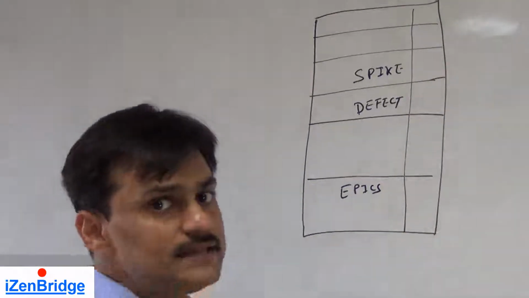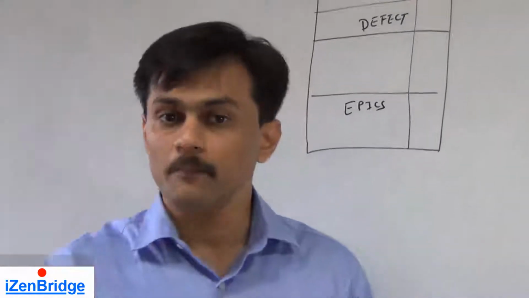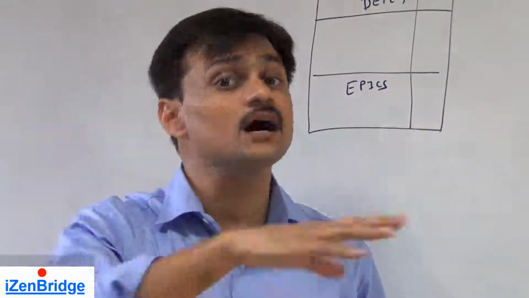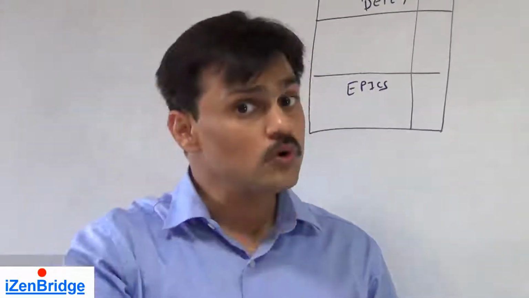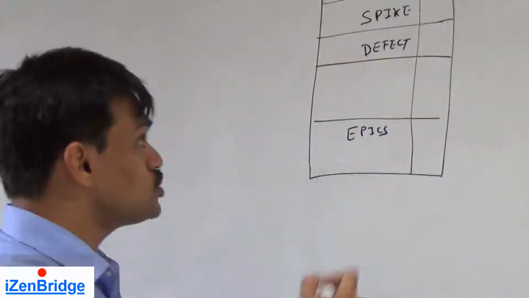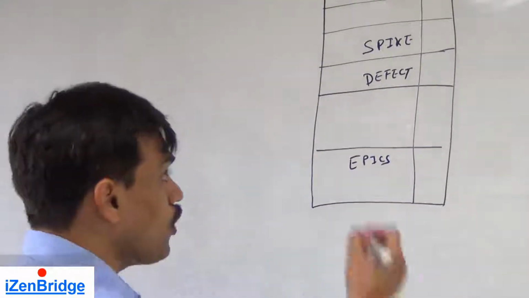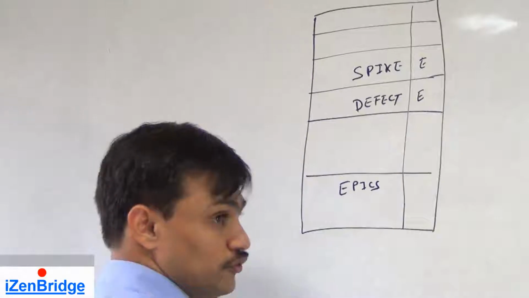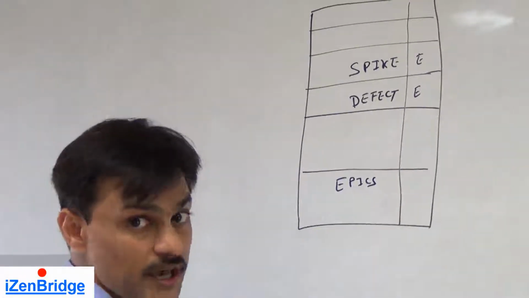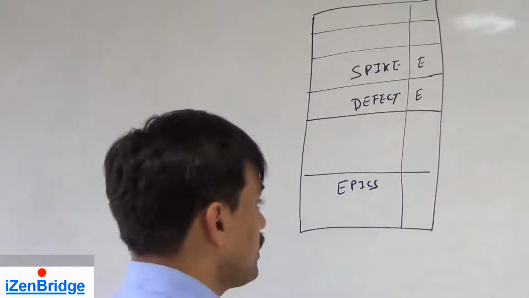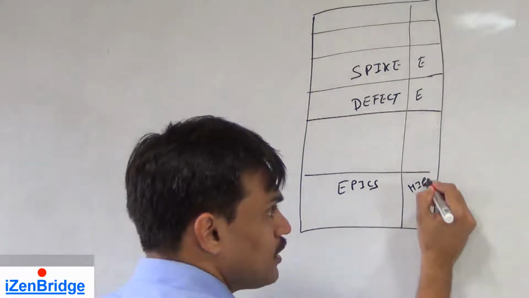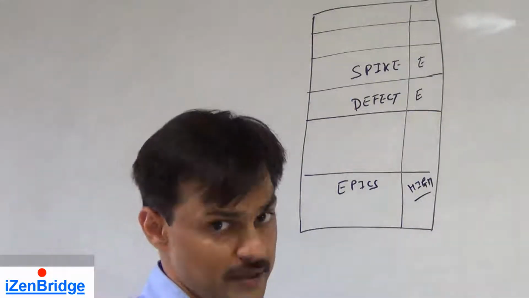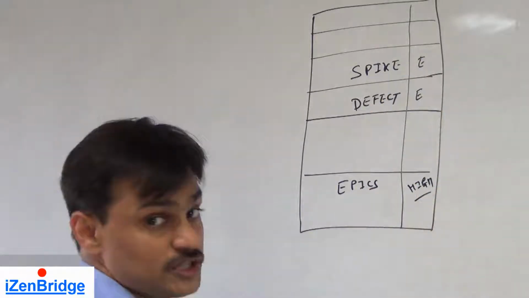Now, a particular item has to be taken in a similar way as user stories or the other product backlog items. We should also keep in mind a good product backlog should be estimated. So even for a defect or a spike we need to put an estimate. If you can do a good level of estimate on a spike, do it. Else put a time box estimate for it. And epics should also be estimated. You may have a higher range or the inaccuracy may be higher in the case of epics, but all product backlog items have to be estimated.